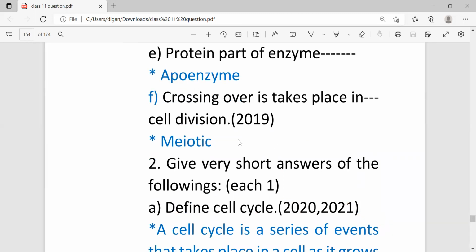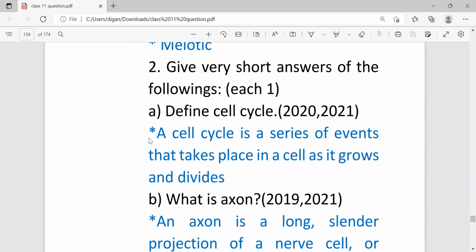Next, crossing over takes place in which cell division? Answer is meiotic cell division or reduction cell division. Now come to question number 2. In question number 2 also you will get some 1 mark questions, meaning 1 mark definitions or 1 mark answers. Since the question will carry only 1 mark, try to answer the question within 1 or 2 lines. So first is, define cell cycle.